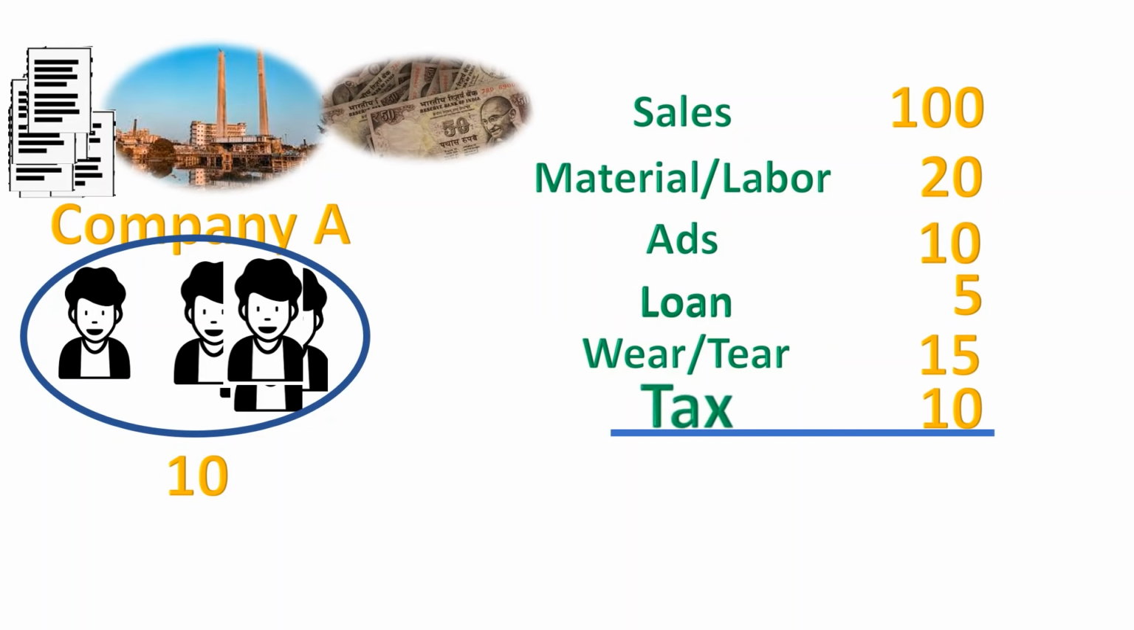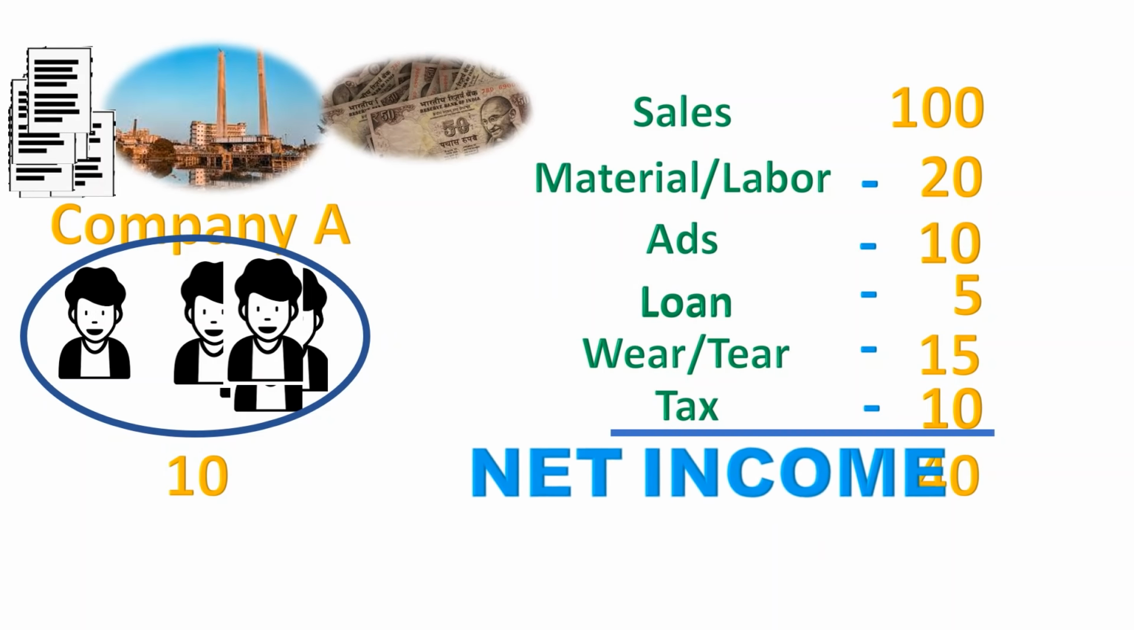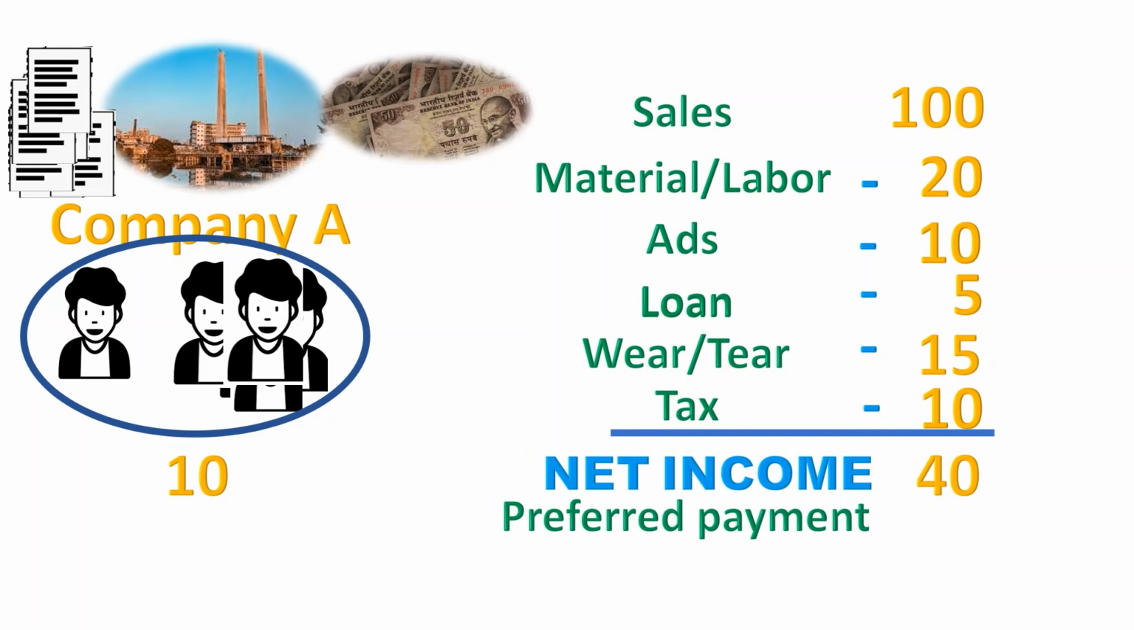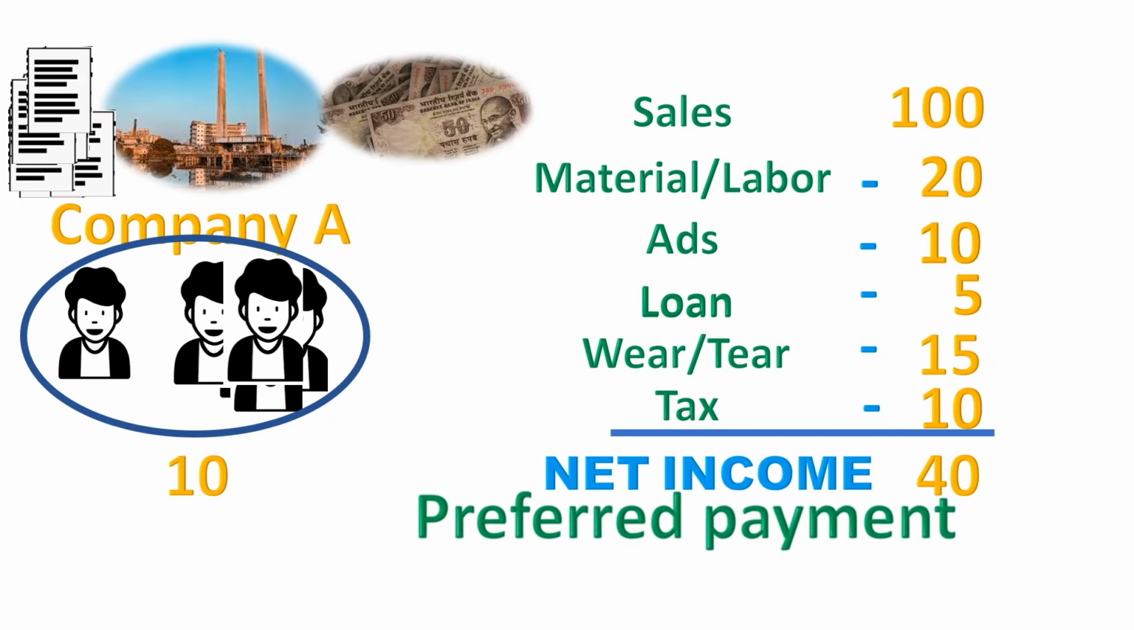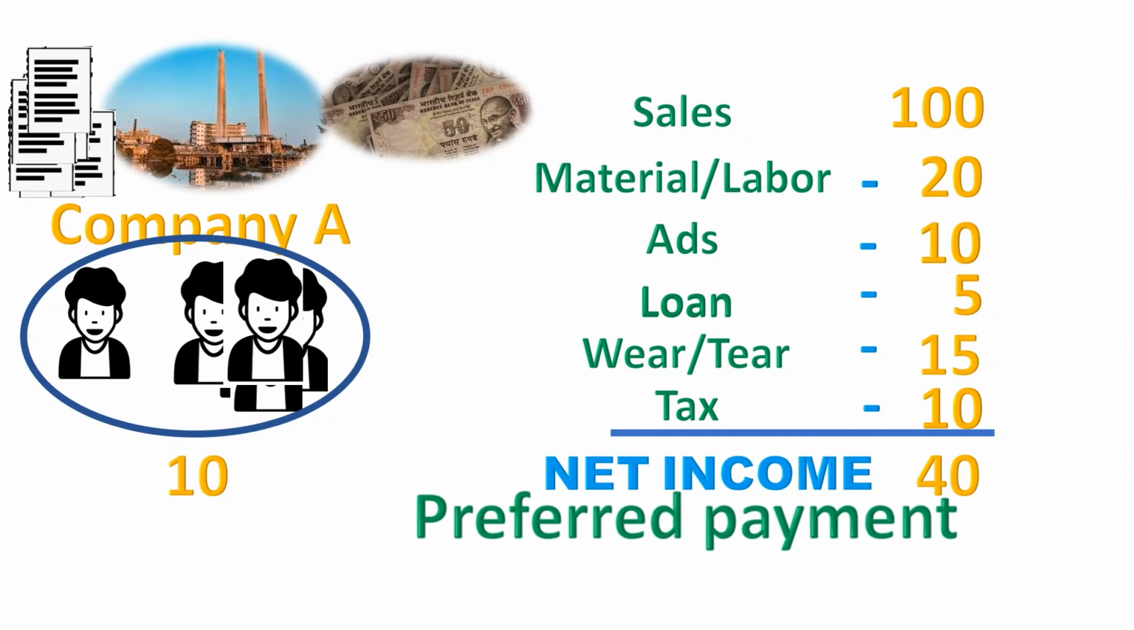Now, what is a company left with? How much of its earnings are left? 40 rupees, right? Whatever earnings the company is left with after paying all the costs and taxes is nothing but net income. Out of this net income, the company has to pay some money to the important stockholders, also known as the preferred stockholders. You might be wondering who these important stockholders are.